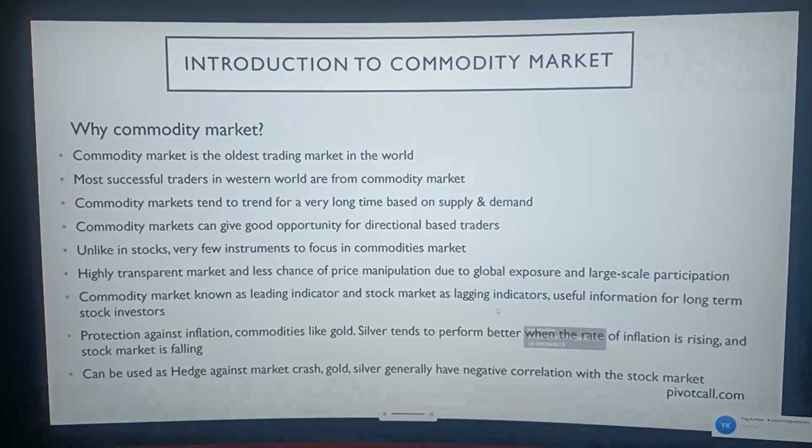Now, let us start with the first slide, that is basics of commodities. What is a commodity? This is the basics, and I'll be finishing faster. Even though I know that many of you may be learning about commodity trading for the first time, believe me, you don't have to learn so deep into commodity trading, crude oil and all this. Just basics is enough. Most important when you're trading crude oil is how to read the chart and data.